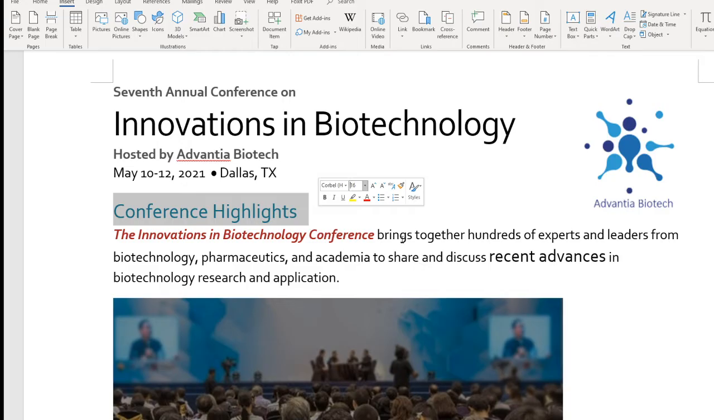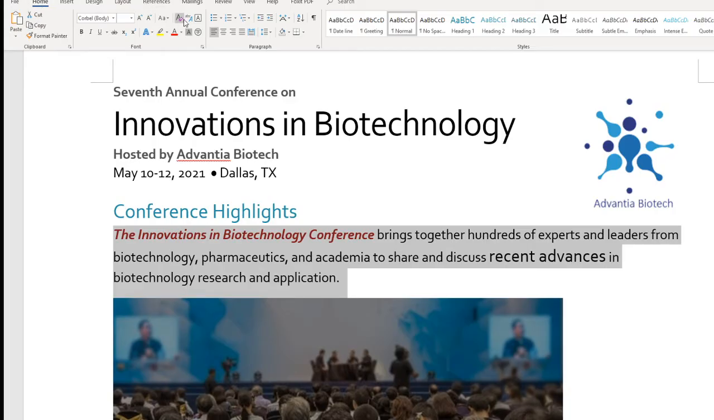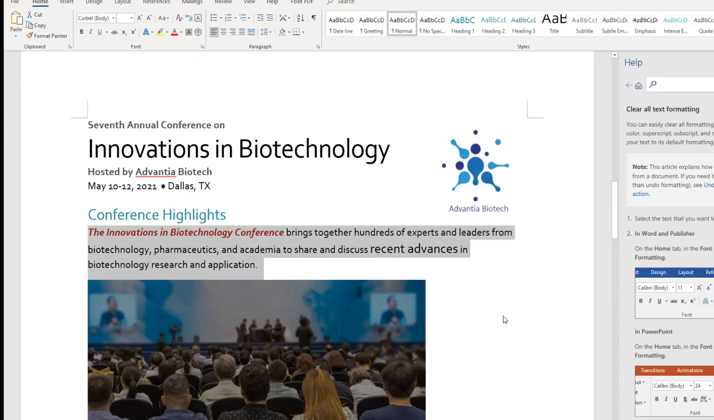Next, from "Innovation in biotech, research and application," and so on, this entire paragraph, we have quite a lot of formatting right here, and we're going to clear the formatting. The way we do this is go to Home and click on this A with an eraser, which means clear all formatting. All right, so that's clear all formatting right now. We already cleared all the formatting.